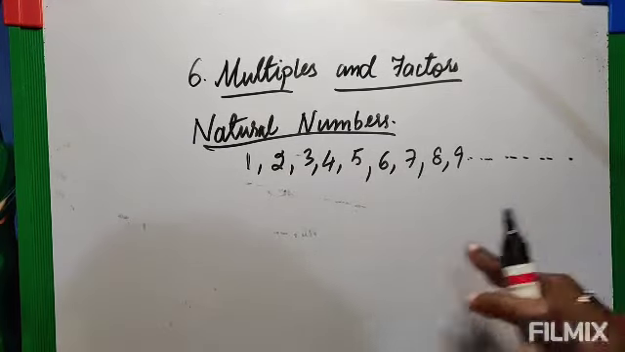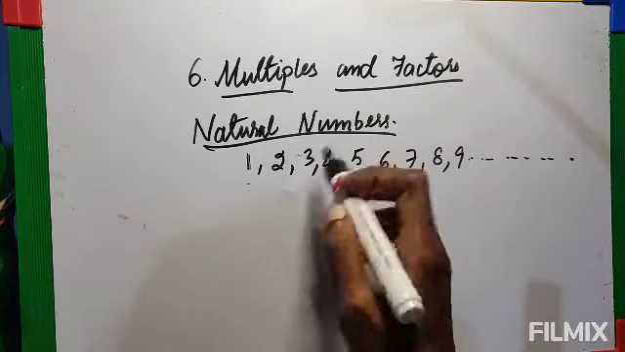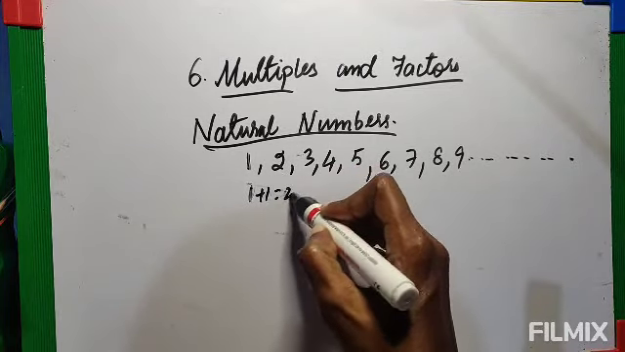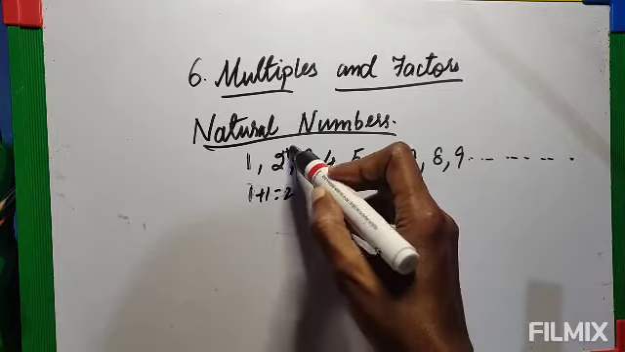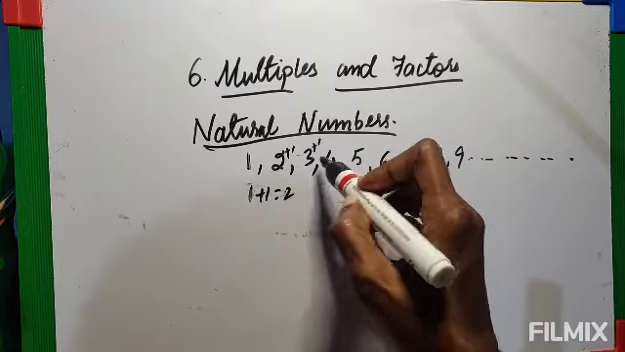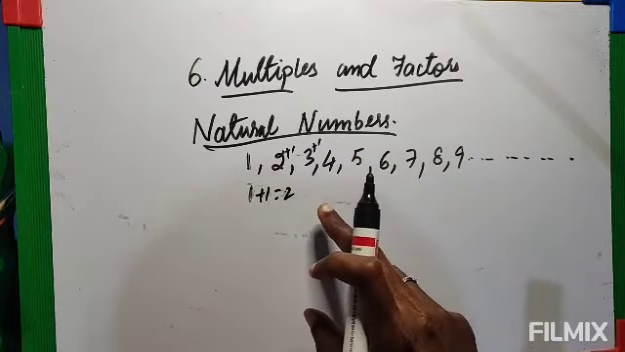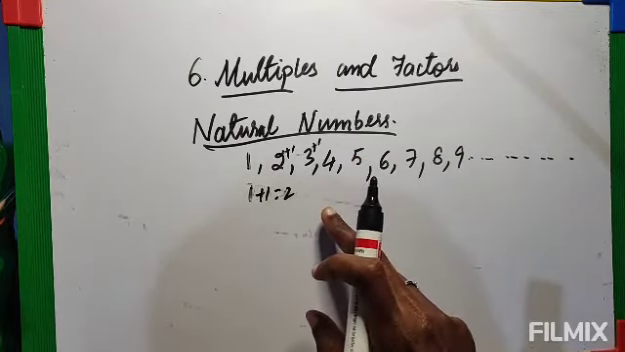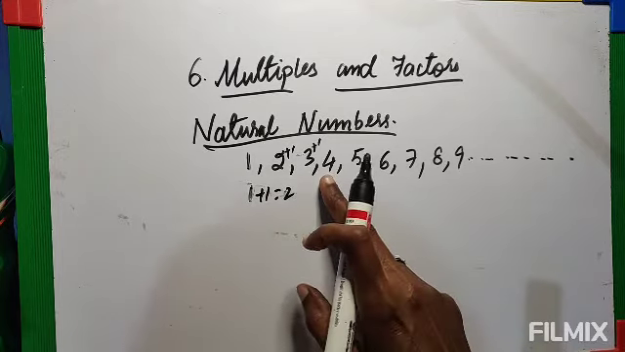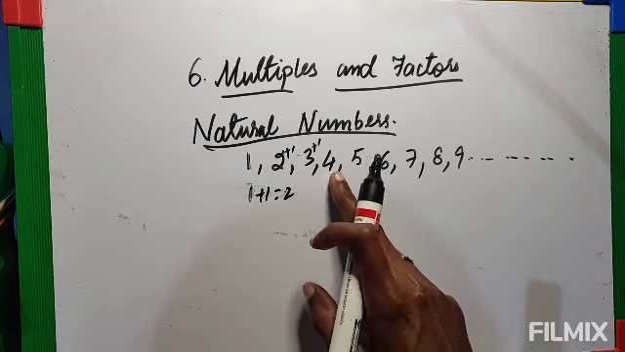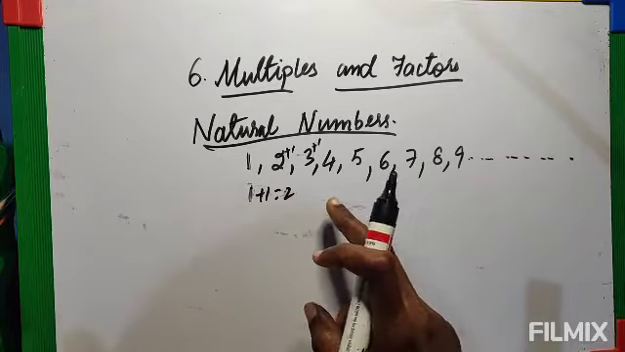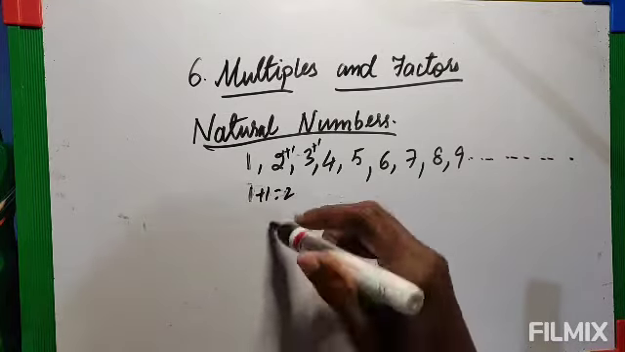To get the next number, you have to add 1. With 1, if you add 1, you get the next number: 1 plus 1, 2. With 2, if you add 1, 2 plus 1, 3. With 3, if you add 1, 3 plus 1, 4. So with a natural number, if you add 1, you get the next consecutive number. Consecutive means the next number.